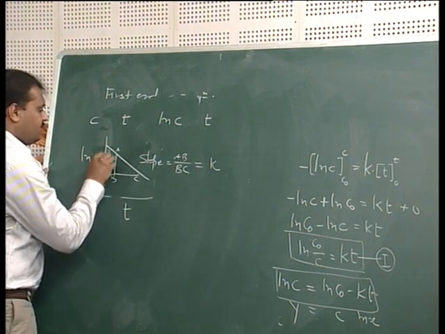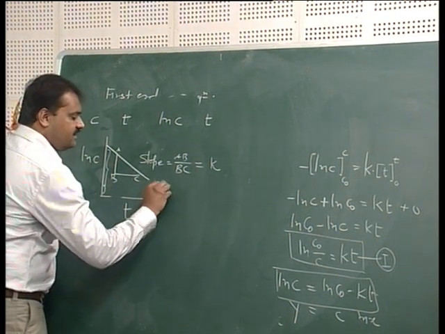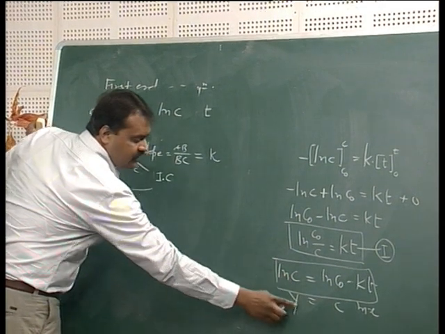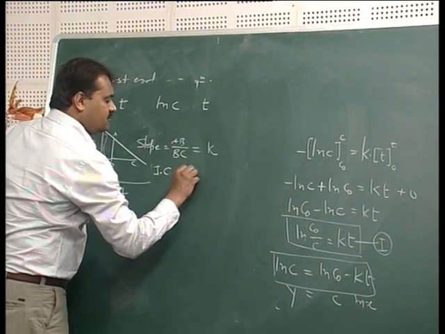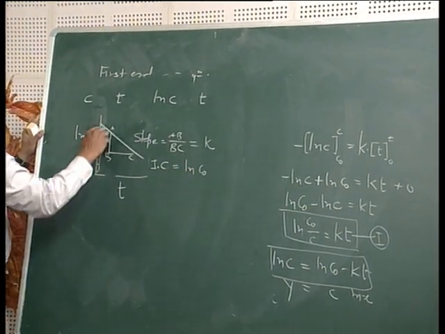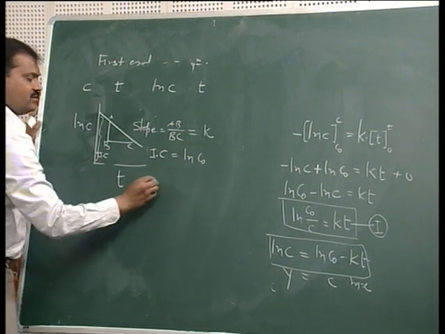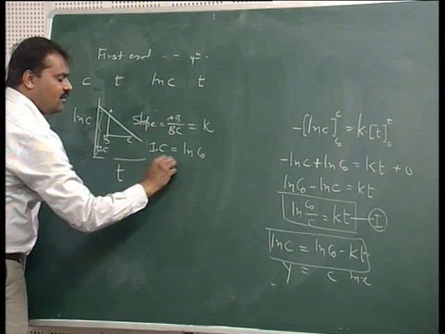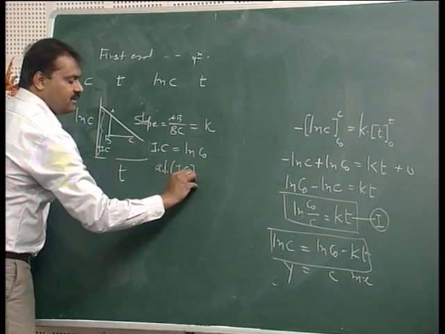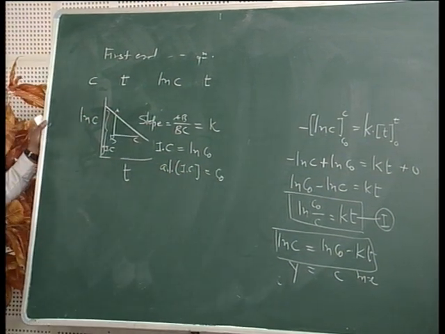Similarly, from the intercept, because here the intercept is c and it is equal to ln C0, this intercept will give us the value of ln C0, and if we take the antilog of the intercept, it will give us C0.